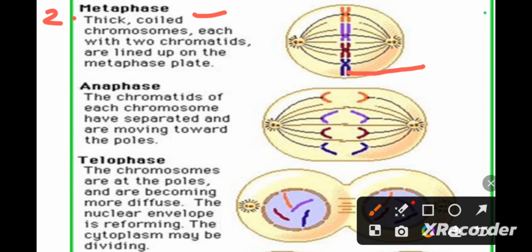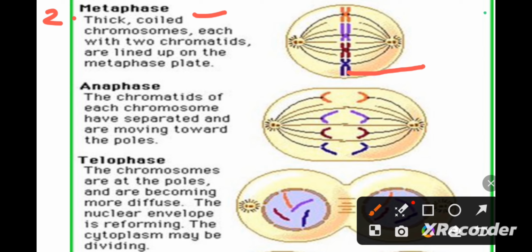They form a metaphasic plate at the center. They align themselves. So this is the best phase when anybody can study the morphology of chromosomes. At this stage, a metaphase chromosome is made up of two sister chromatids which are held together by the centromere.